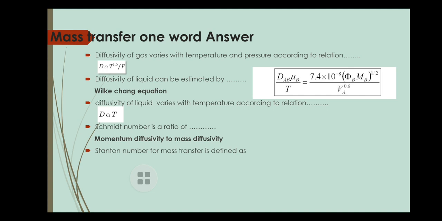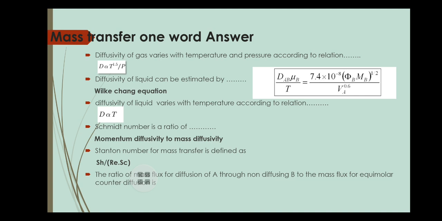The next question is about the Stanton number. It is also a dimensionless number for mass transfer, defined as the Sherwood number upon the multiplication of the Reynolds and Schmidt numbers. The next question: the ratio of the mass flux for diffusion of A through non-diffusing B to the mass flux for equimolar counter diffusion is always greater than 1.